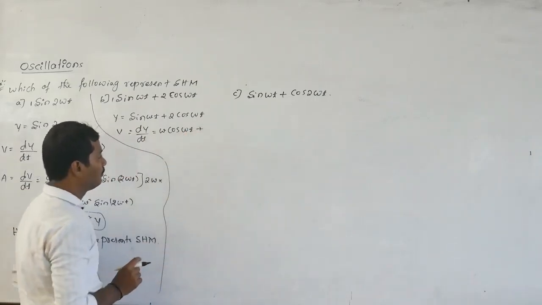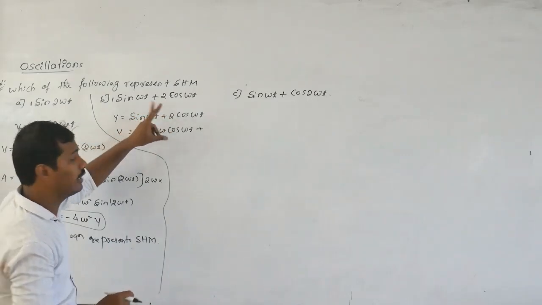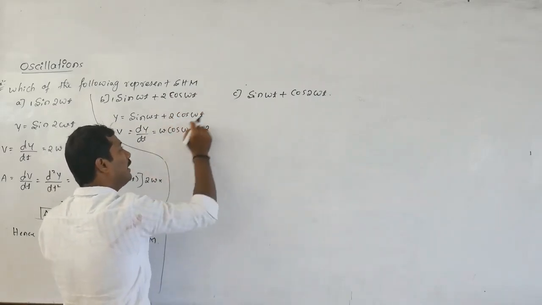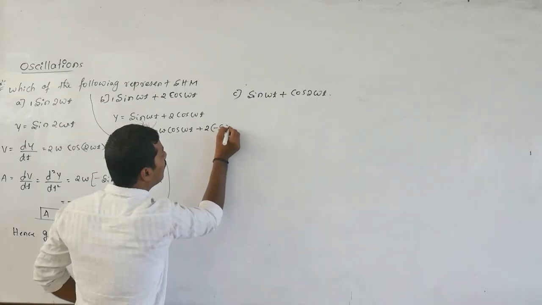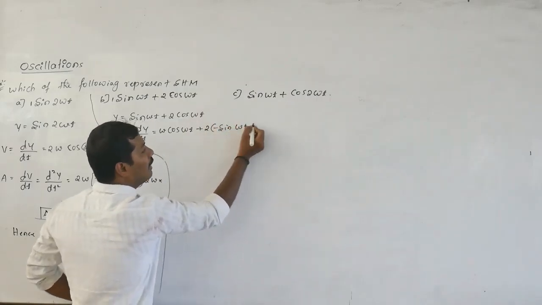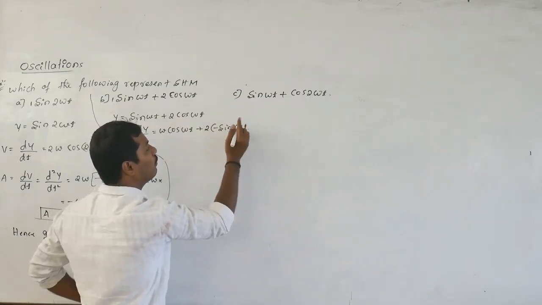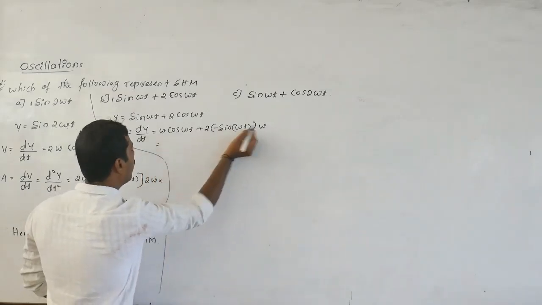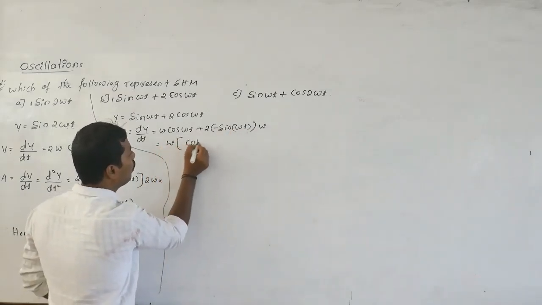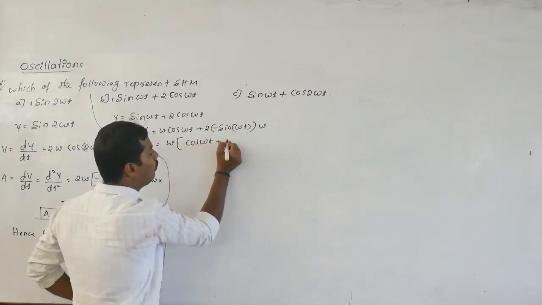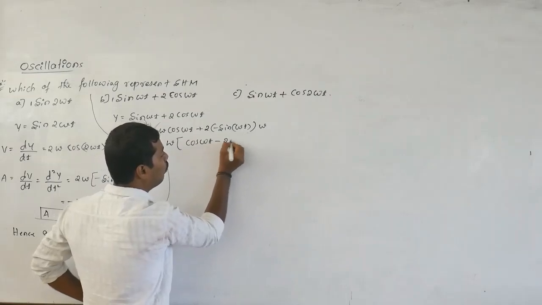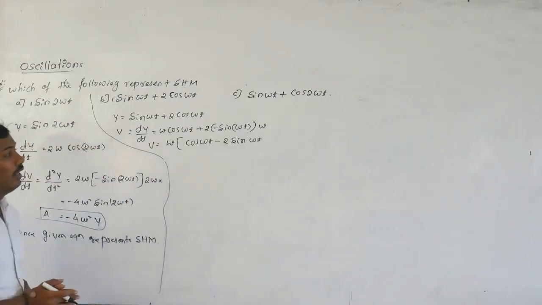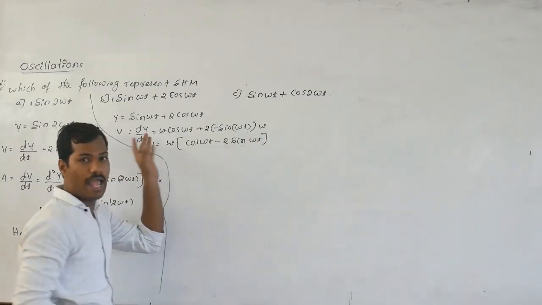Plus, differentiation of 2, the constant, stays outside. Differentiation of the variable cos omega t: differentiation of cos theta is nothing but minus sin theta, where theta is omega t. Then differentiation of omega t is nothing but what? Omega. 2 omega is remaining. Omega is common here. Cos of omega t plus, plus into minus is minus, 2 into sine of omega t. It is velocity.